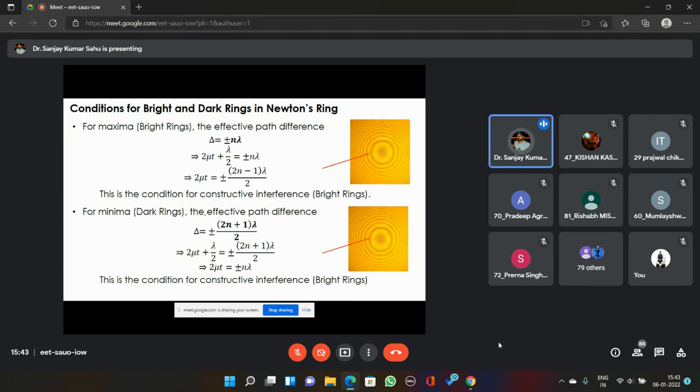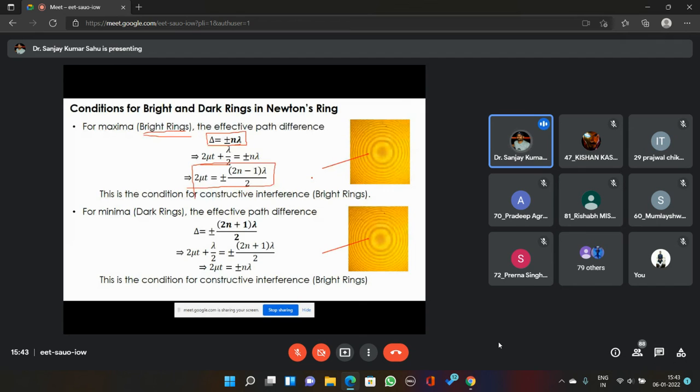Now let's find out the other orders of fringes, in which case the fringe will be dark and in which case the fringe will be white or bright. For maxima, bright rings, the path difference should be a multiple of lambda. If I substitute the path difference equal to 2 mu t plus lambda by 2, then I can find out that 2 mu t equals (2n minus 1) lambda divided by 2, where n can vary from 1 to 3 like that.